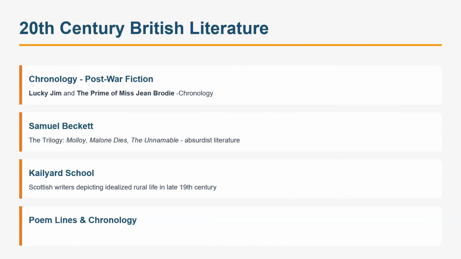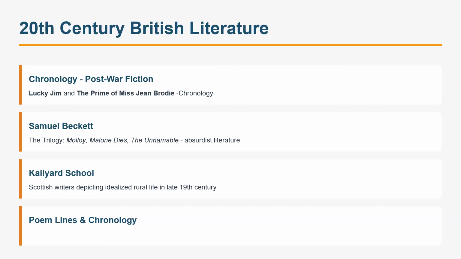Then there were chronology questions on these important works, right? I remember the first one, the very famous campus novel Lucky Jim. Sometime in the 1950s it was written, and after about ten years, I think, came another famous novel. Just last week we completed The Prime of Miss Jean Brodie, around 1961. If you look at the other two options, a slight sense of the chronology of these two works could have helped you arrive at the correct answer.